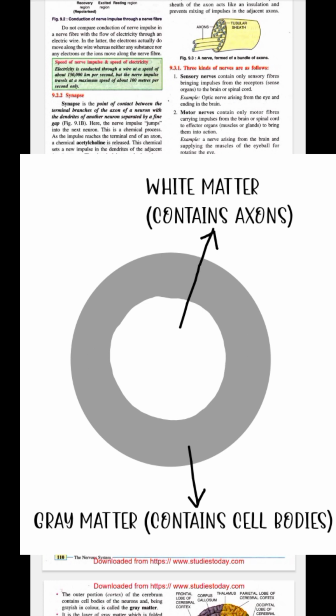The inner portion of the cerebrum, the outer portion was grey, we called it grey matter. The inner portion is called white matter because it contains the axons. The axons are present inside and the cytons are present outside. The outer portion is called grey matter. The inner portion is known as white matter.